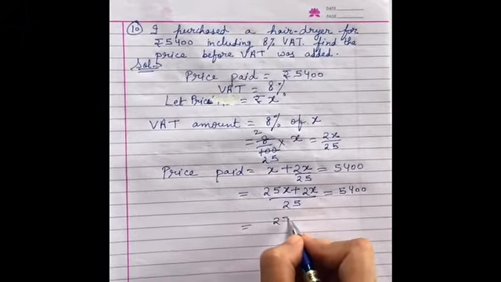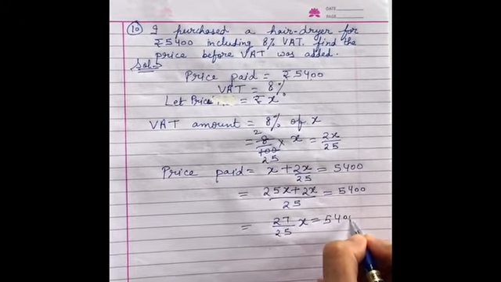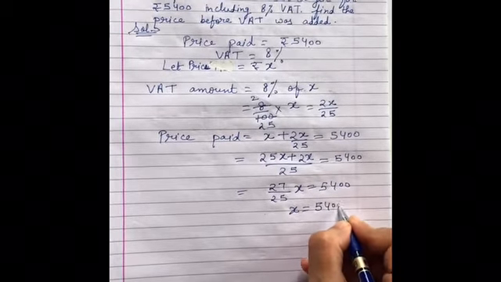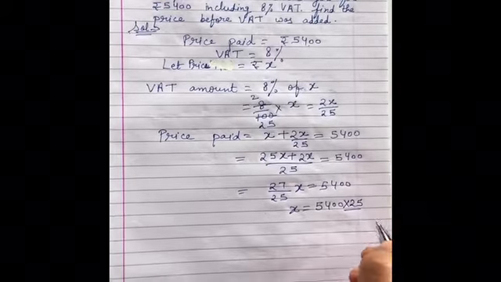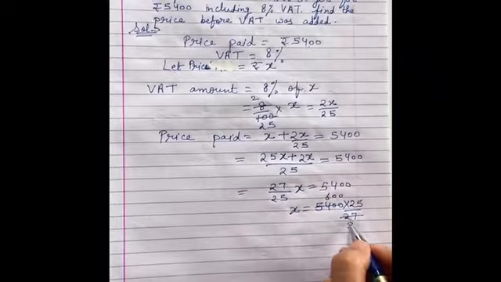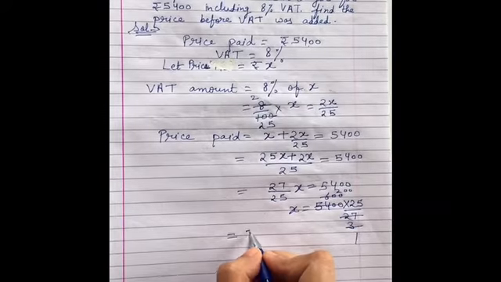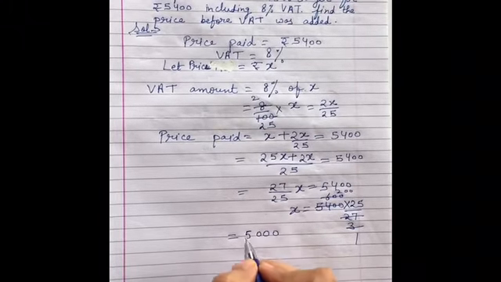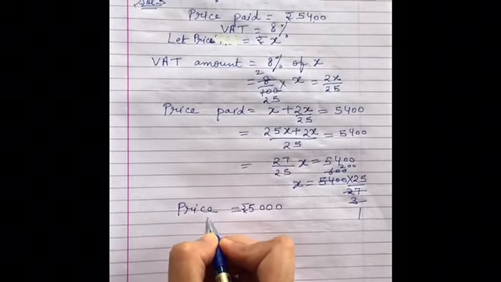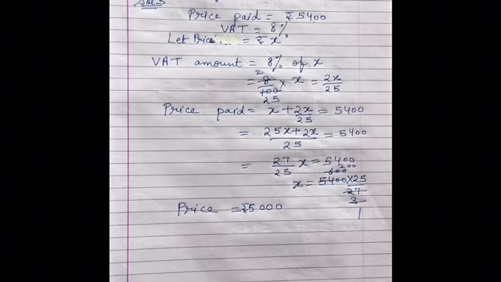So, it will be 27 upon 25x equal to 5400 and x will be equal to 5400 multiplied by 25 divided by 27. 9 3 ja 27, 6 ja 3, 1 ja 3, 3 2 ja 6, 200. So, x is 5000 rupees. So, that is the initial price. Fine. So, price has come out to be 5000 in this case.